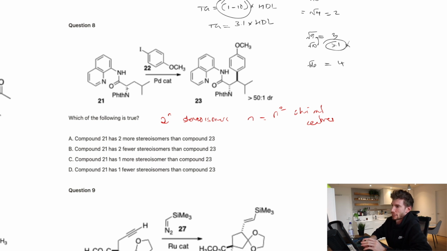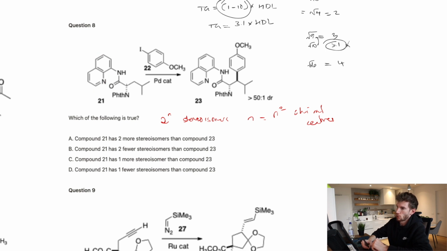It's kind of like combinatorics. For every chiral carbon, you have an R and an S geometry to it. So there's always 2 different versions every time. And so if you've got 2 chiral carbons, well, then you'd have 2 times 2 different combinations. So in this one, we just have to count the chiral carbons. We're looking for the carbons that have 4 different attachments, and they all have to be uniquely different from each other. So all of this, there's not going to be one. They've all got double bonds to them.